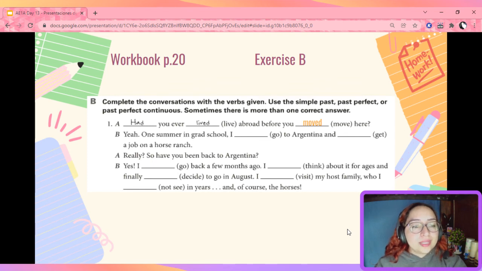How can we complete this one? We're going to use simple past. I went to Argentina and I got a job on a horse ranch. Here, if you notice, we're using two simple past verbs because one event happened after the other, right? Now, pause the video and continue with this conversation, please.